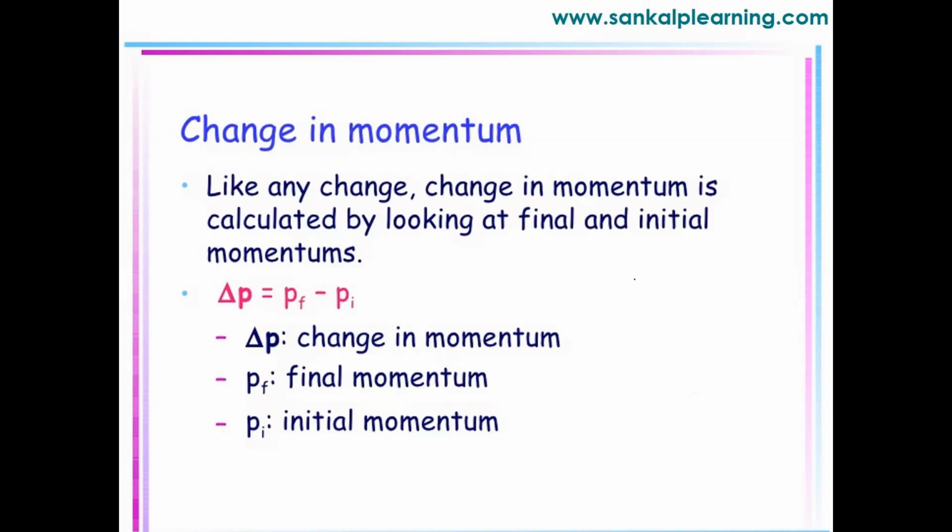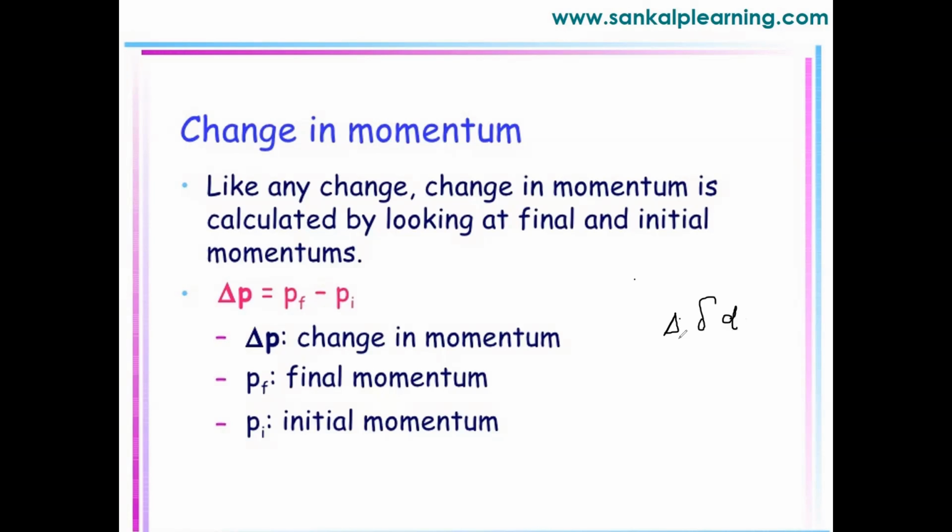We will denote the change in momentum as delta p. Can you see the triangle shape here? It is called change. In physics, whenever we specify change, we use this symbol, a triangle, which we call delta.